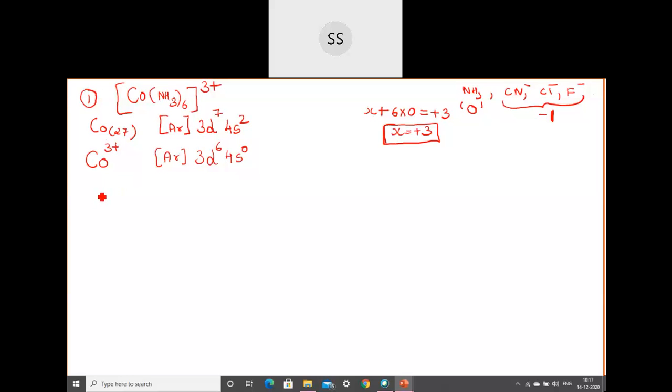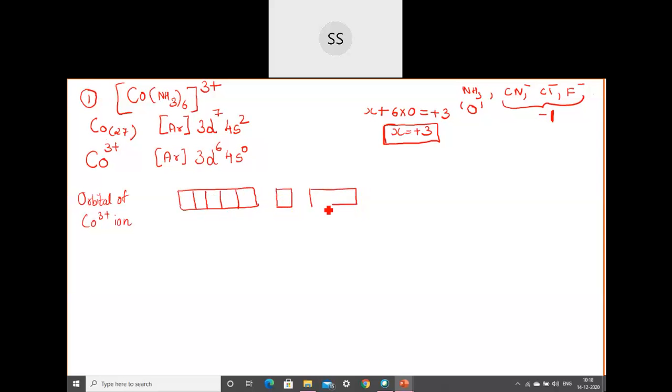Now once this is over, students, then you will put them in the orbitals. Okay, so I will write here the orbitals of the Co3+ ion. Argon you don't write because it is not involved in the bonding process. What is involved is from here, that is from 3d6 to 4s. And the d orbital has 5 divisions. So you can just write 5 divisions here: 1, 2, 3, 4, 5. Then after that we have the 4s orbital, which is empty.